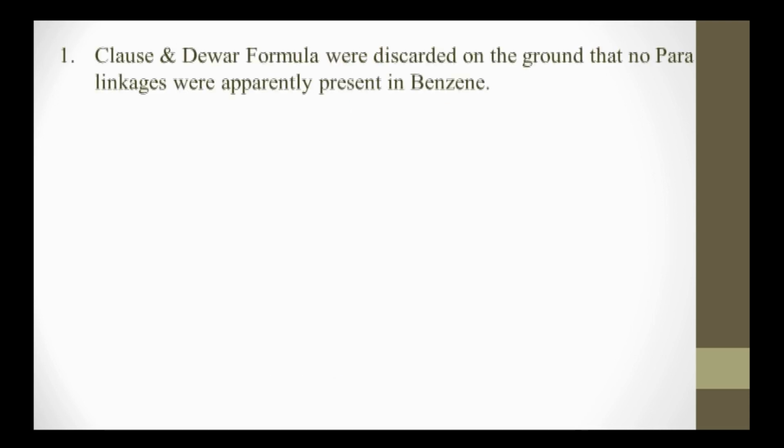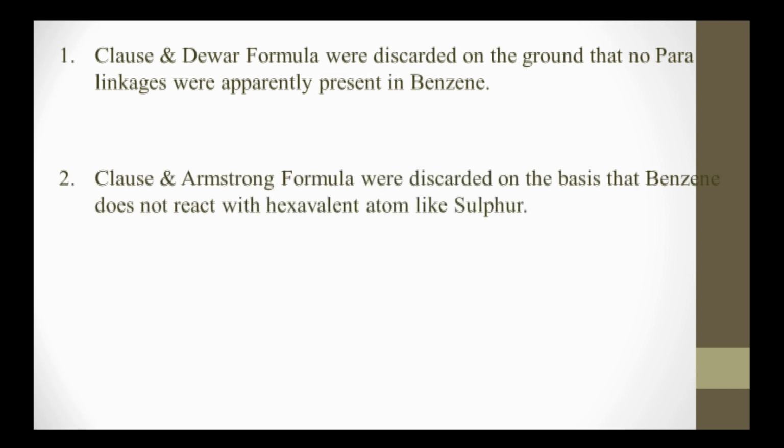Now, after this, there are so many drawbacks in all these structures of benzene, and one by one, all these structures put forth by various researchers were abandoned or discarded. First, the Claus and Dewar formulas were discarded on the ground that no para linkages were apparently present in benzene.